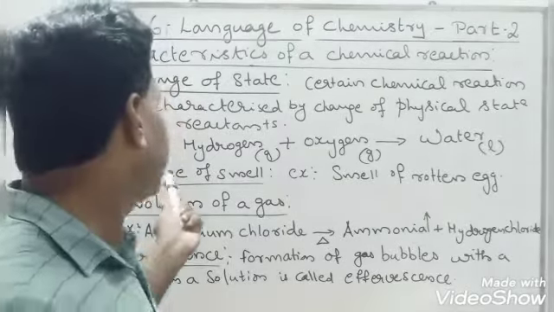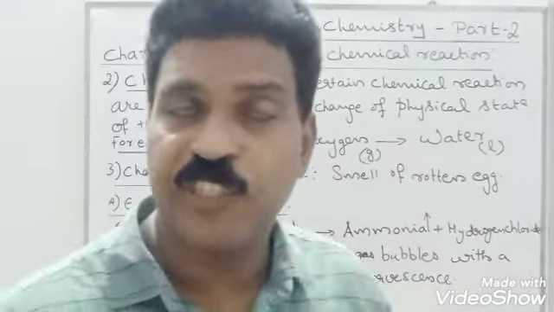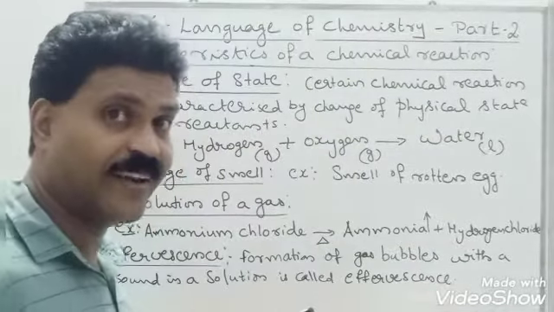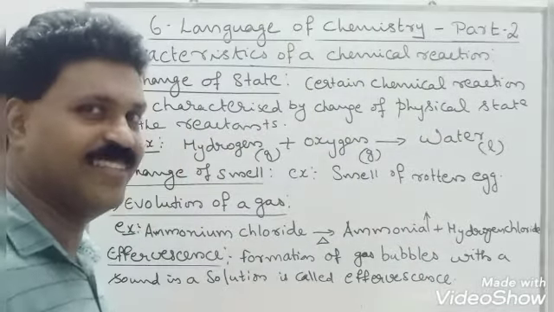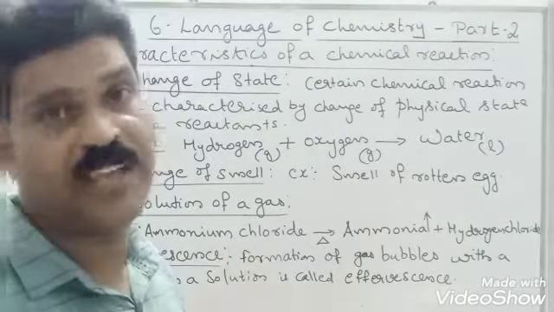Similarly, the next one is change of smell. Certain chemical reactions are characterized by the change of smell. For example, the smell arising from a rotten egg. A chemical reaction takes place there. Now, the last one, evolution of gas. The fourth one is evolution of gas.